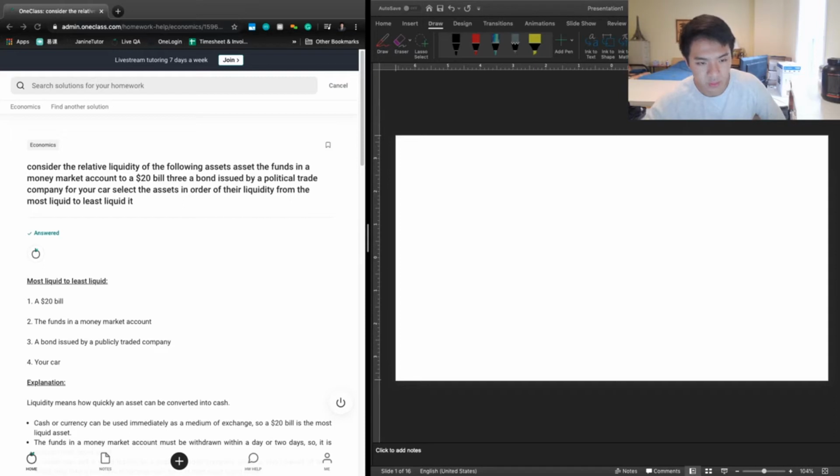So given a $20 bill, a money market account, a bond issued by a publicly traded company, or your car, the first clear answer is that the $20 bill is the most liquid, because a $20 bill is already money. That's the most liquid asset you can have. The second would most likely be a money market account, because that's something like a savings account, and it might take a day or two to process any withdrawal. But other than that, it's not too long of a process.